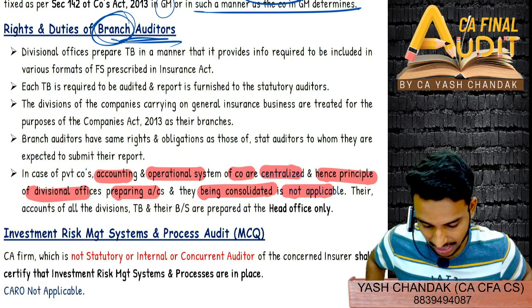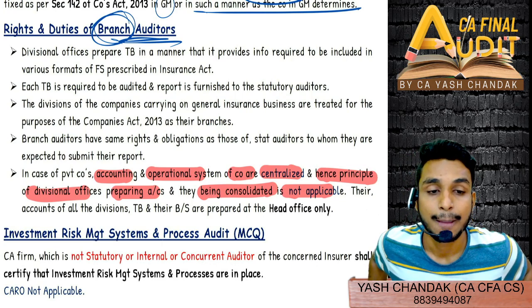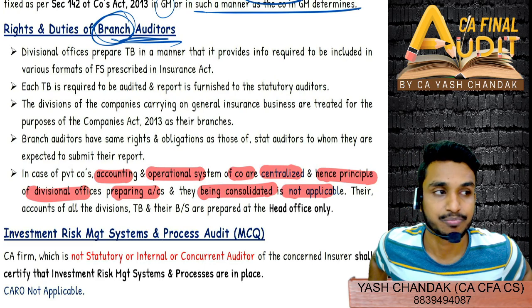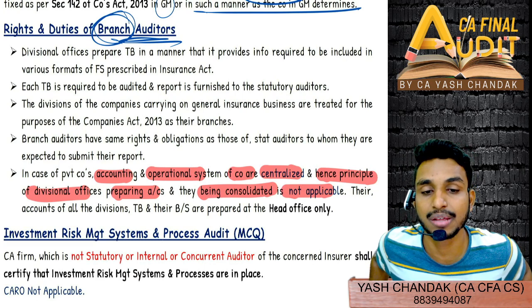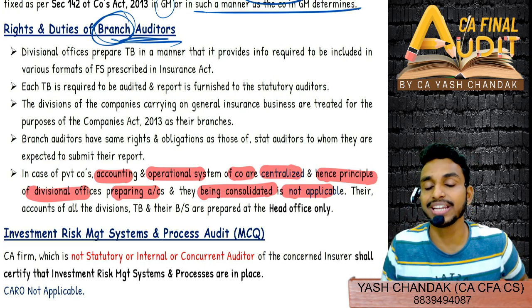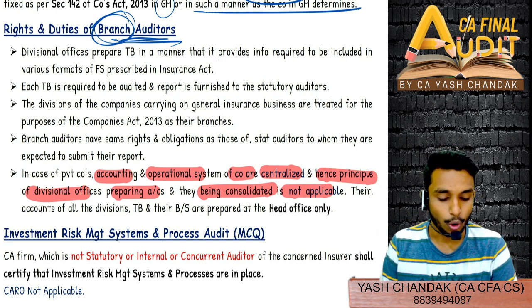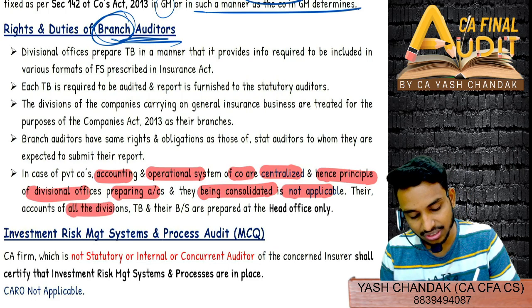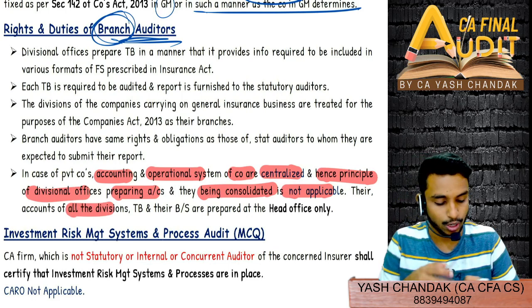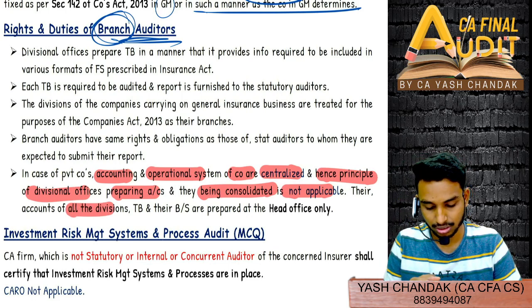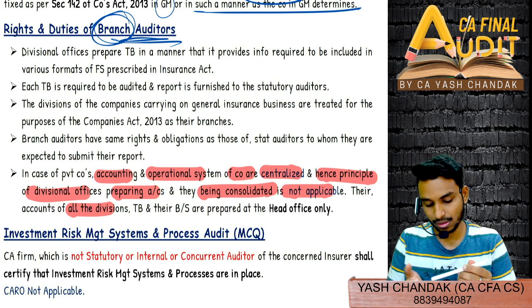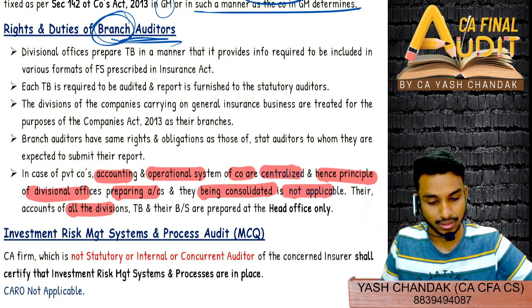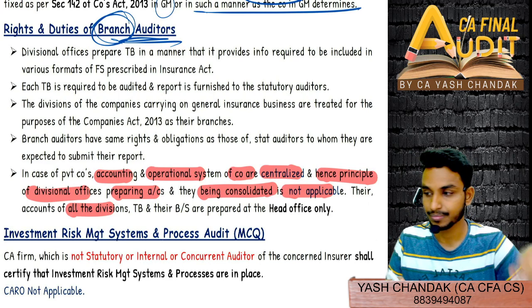However, in case of divisional offices where centralized preparation of accounting is being done, as accounting and everything is done in a centralized manner, there you will not find divisional offices to be audited, and therefore no consolidation has to be applied. The accounts of all the divisions, trial balance and balance sheet are prepared at the head office only. Okay?